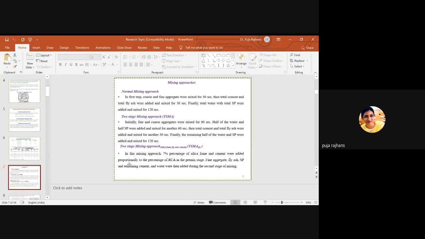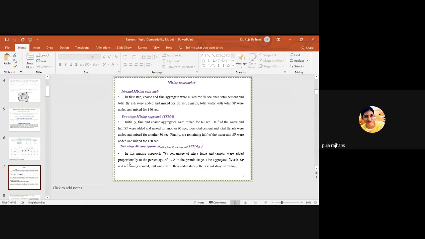So what is the normal mixing approach? You all know that it is just adding coarse and fine aggregate and mixing for 30 seconds, then adding the total cement and fly ash, because for self-compacting concrete fly ash is a must. Cement and fly ash are mixed for a good 30 seconds, and then water and superplasticizer are added.